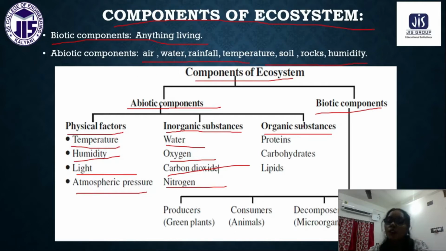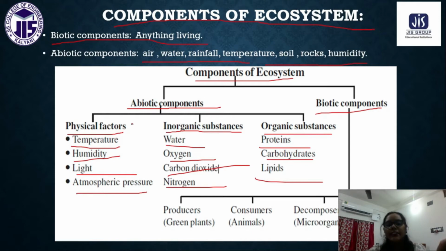And organic substances: generally we know an organic compound is composed of carbon, hydrogen and oxygen. Some examples are protein, carbohydrate, lipids. These are all organic substances of the abiotic components.